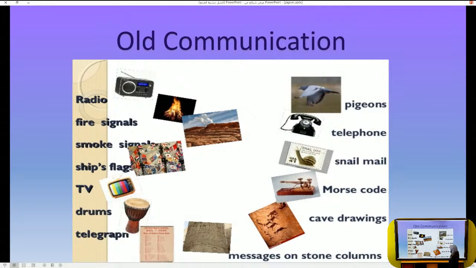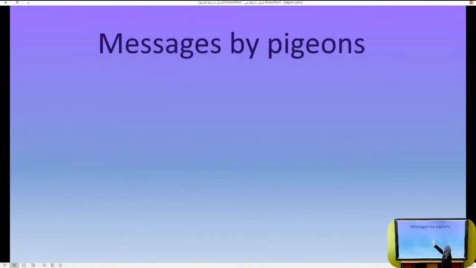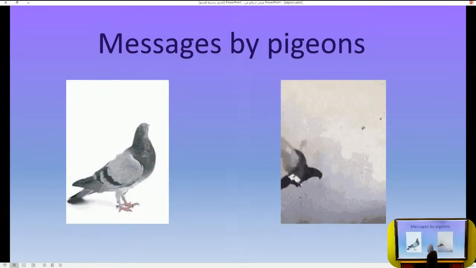We have snail mail, which is normal mail that we know, with stamps, letters with stamps. And we have pigeons. Maybe you wonder, how can pigeons be part of communication? Of course, this is what we are going to focus on in this lesson. We can send messages by pigeons, these beautiful, nice creatures.